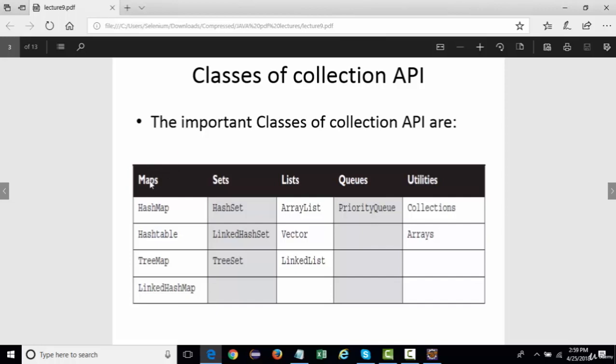It works individually. But these are the major interfaces that inherit your Collection interface. Even Utilities is actually not an interface. Those are the two classes inside utilities. So these are the three main interfaces: Set, List, and Queue.